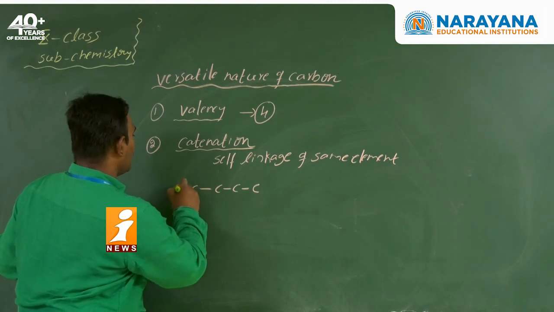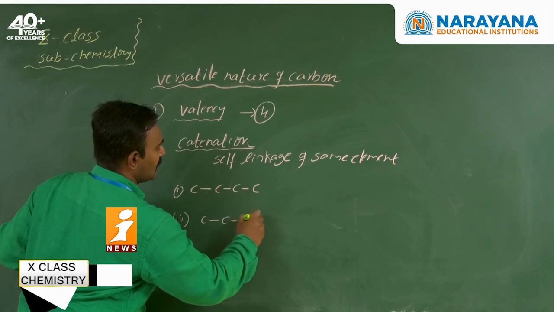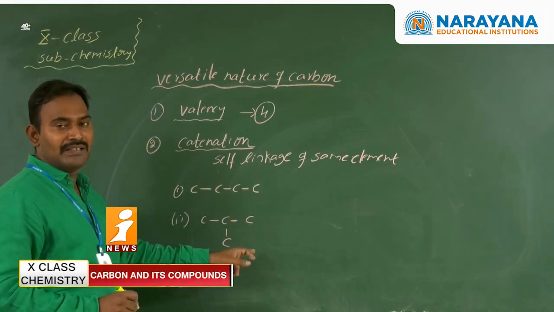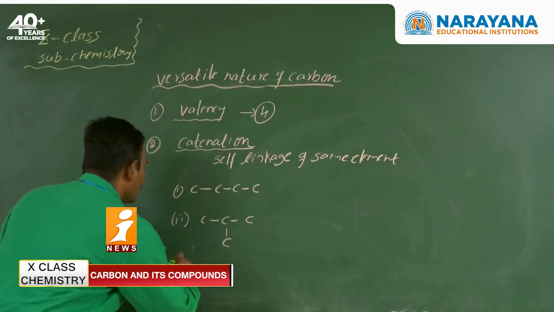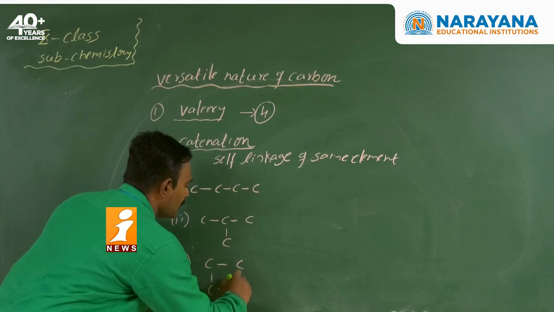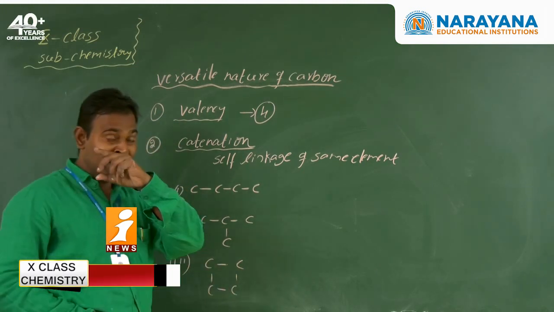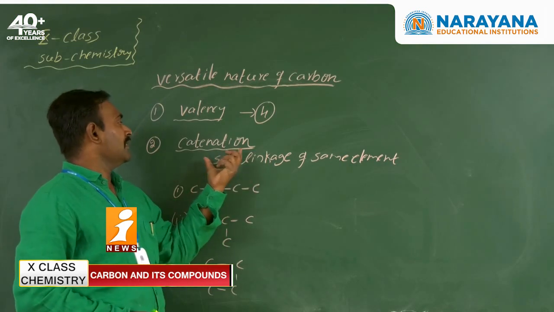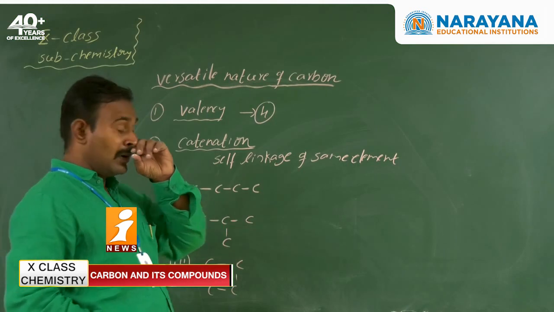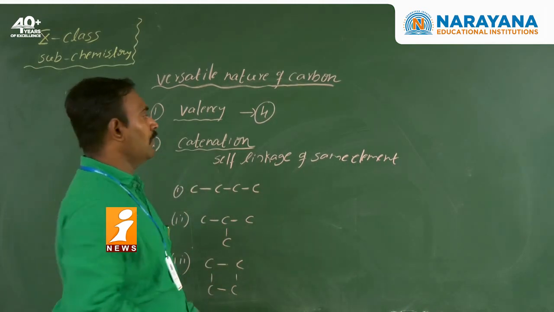The 4 carbon atoms can also arrange in a branch, a second branch also, like this. This type of arrangement, what do you call it? Branching compounds. Now these 4 carbon atoms can arrange in a cyclic nature also. So it is also one of the special properties of carbon. What is catenation here? Self-linkage of the same element can form long chain, or branched, or cyclic compounds.